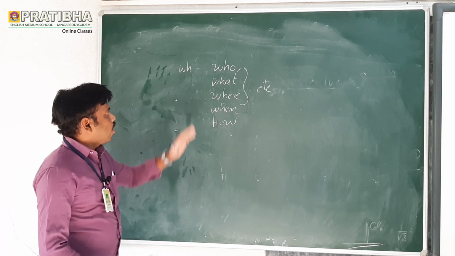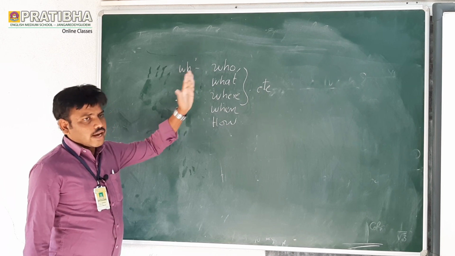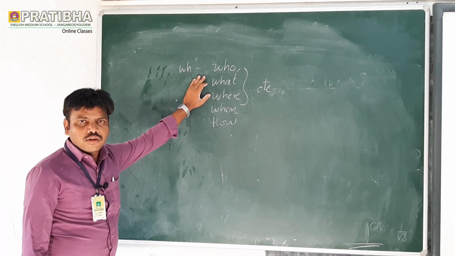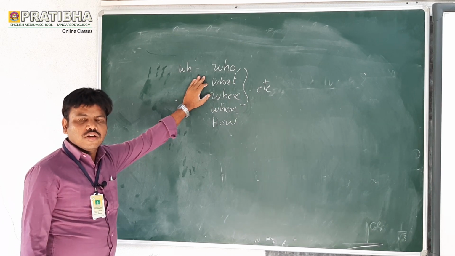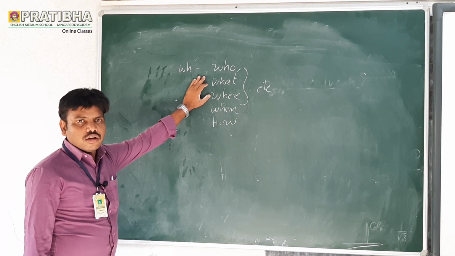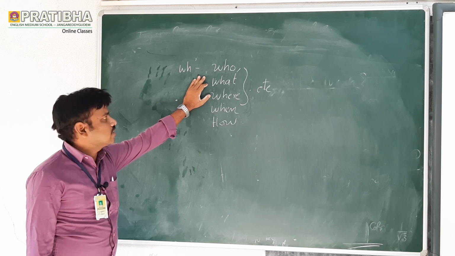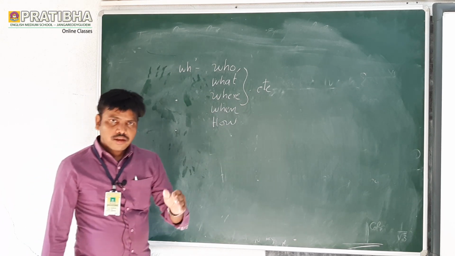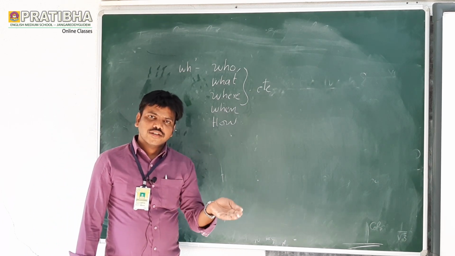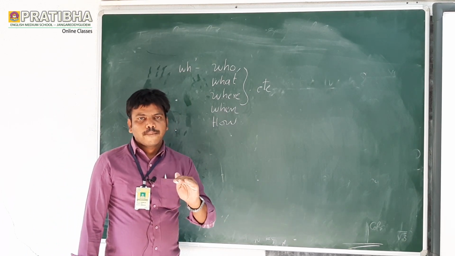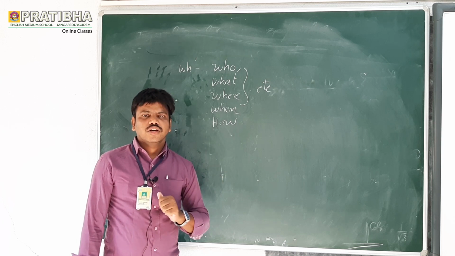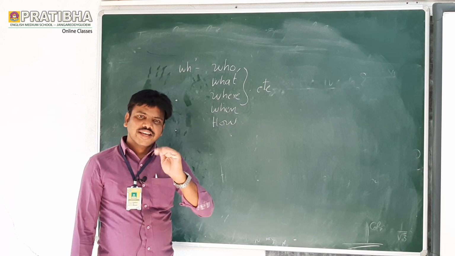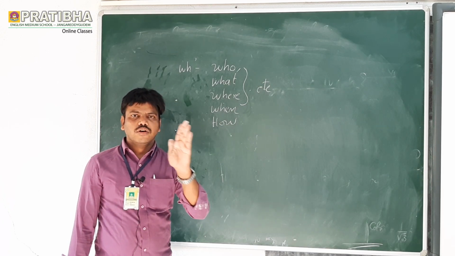Now let us see how to change active voice into passive voice in these WH questions. Previously we learnt yes or no questions. As I have told you already, whether it is an interrogative sentence or an assertive sentence, we should follow the same steps: subject, verb, object.